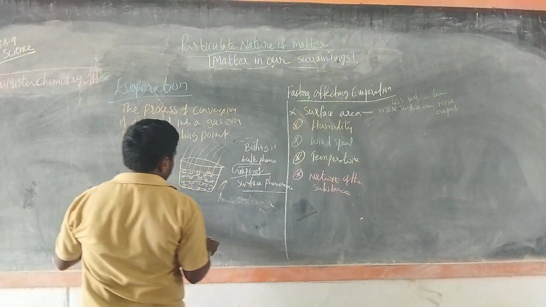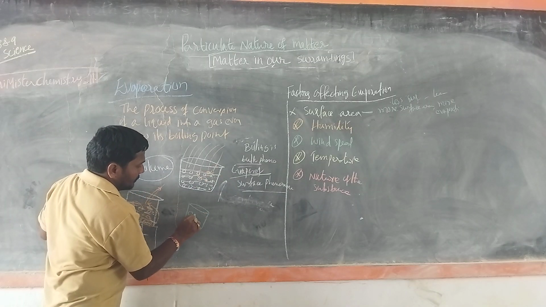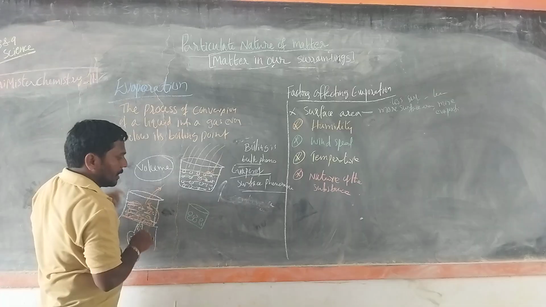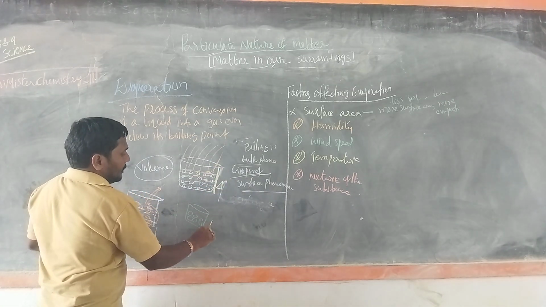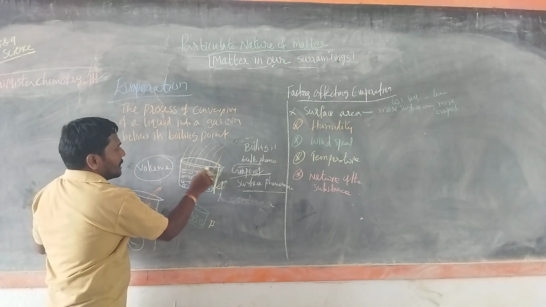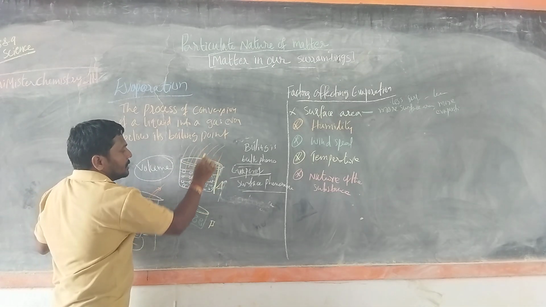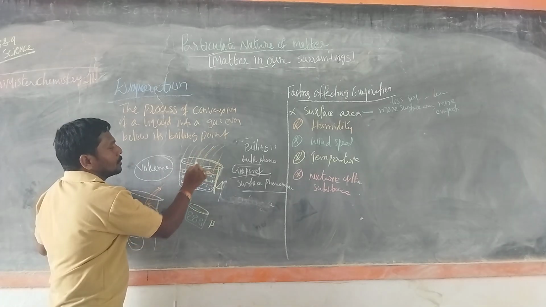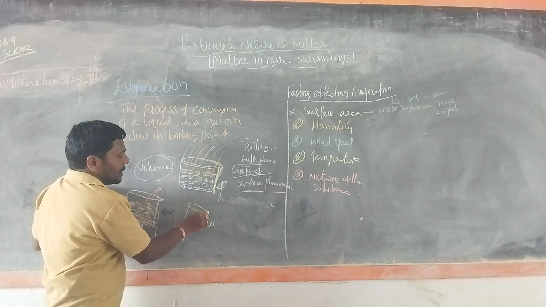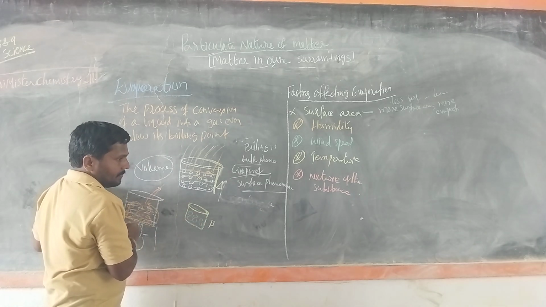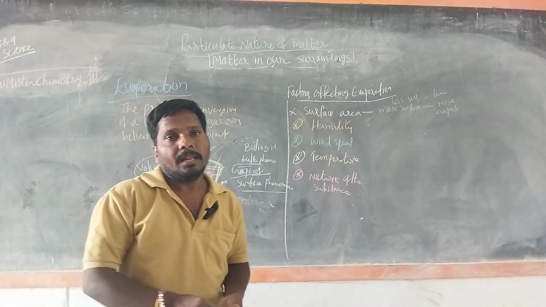If we consider one more beaker with the same quantity of water, here we have two beakers, A and B. Beaker A has more surface area than beaker B. So evaporation is more because more space is available. Here evaporation is lesser because the surface area is lesser. So the rate of evaporation is less.